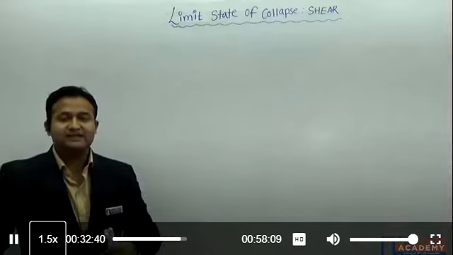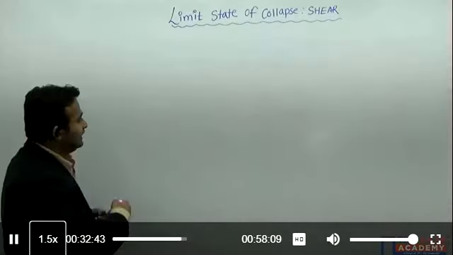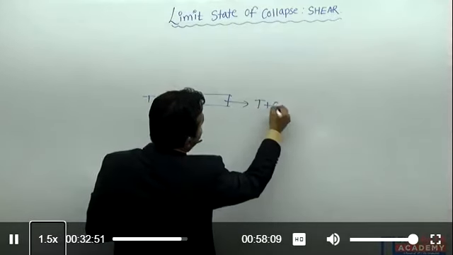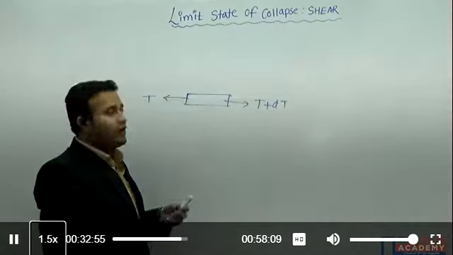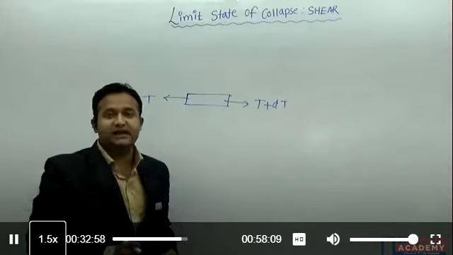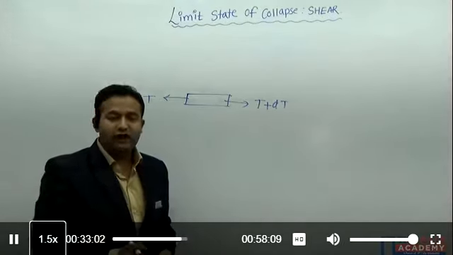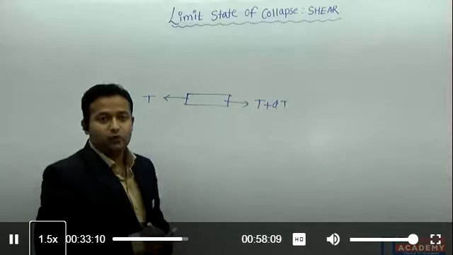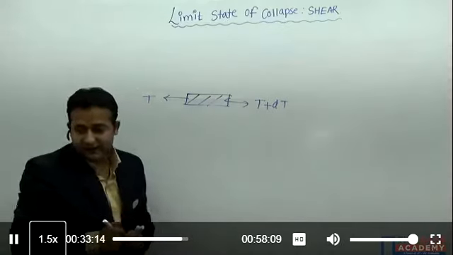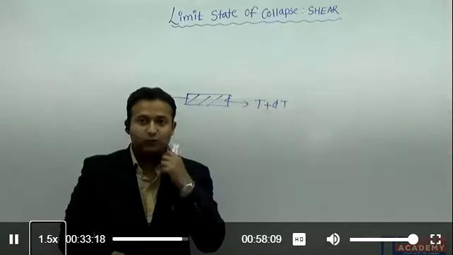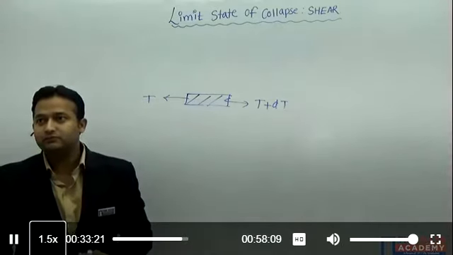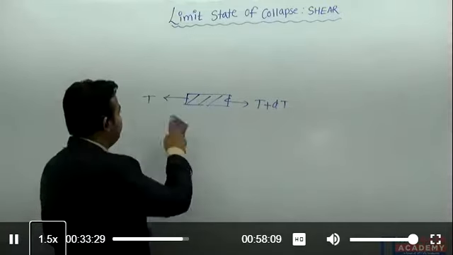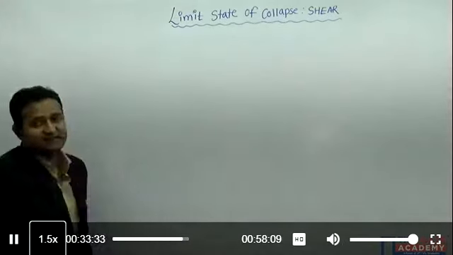This already we have discussed in the limit state of collapse in flexure, in the assumptions. So if I consider all the tensile stresses are taken by steel only, that's why yesterday we have seen in the reinforcement, suppose T is acting here, so the remaining, due to the unbalanced bending moment, T plus dT will act here. Why am I taking all the tensile reinforcement for steel only? Because I am considering my concrete is to be cracked. All the tensile stresses will be taken by only steel. The concrete below the neutral axis will not take any tensile stress. Right? That's why the people have written here, the concrete below the neutral axis is considered to be cracked. Right? So the answer is D for this particular question.